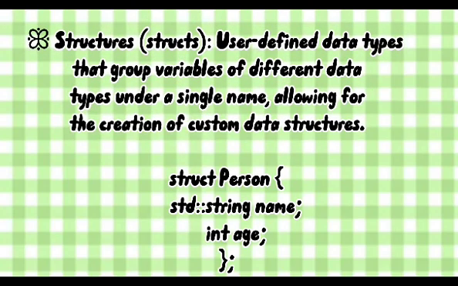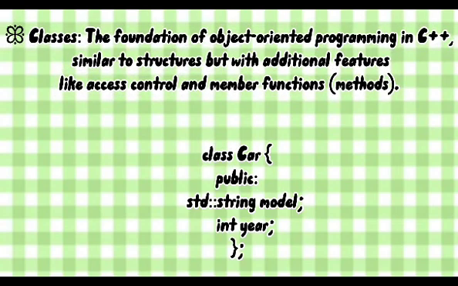Fourth is structures. User-defined data types that group variables of different data types under a single name, allowing for the creation of custom data structures. Lastly, classes, the foundation of object-oriented programming in C++, similar to structures but with additional features like access control and member functions.